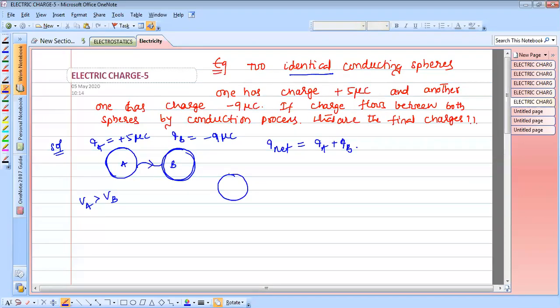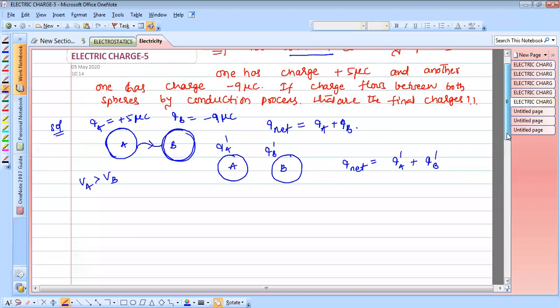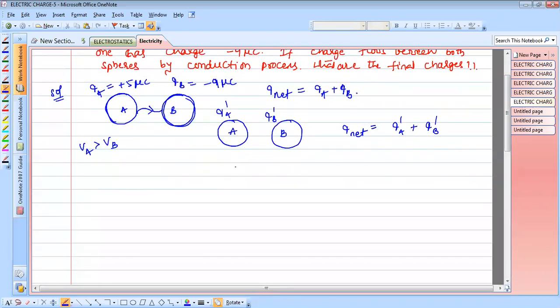Now this is A and this is B. After the charge flows, the charges are QA dash and QB dash. After the charge redistribution, Q net equals QA dash plus QB dash. According to the law of conservation of charge, the net initial should equal the net final, so Q net equals Q net dash.